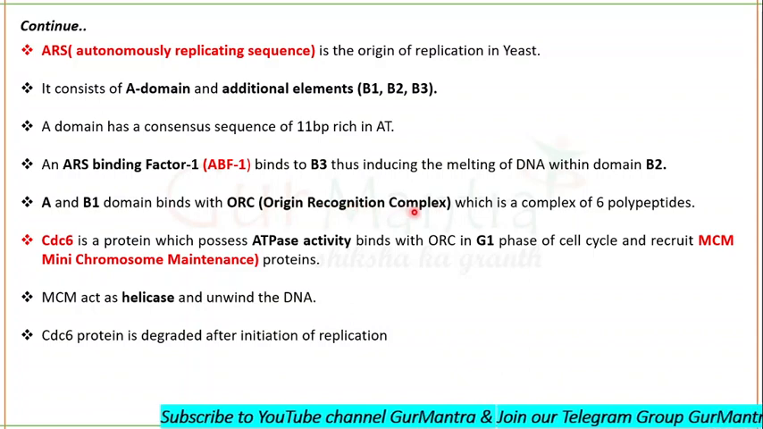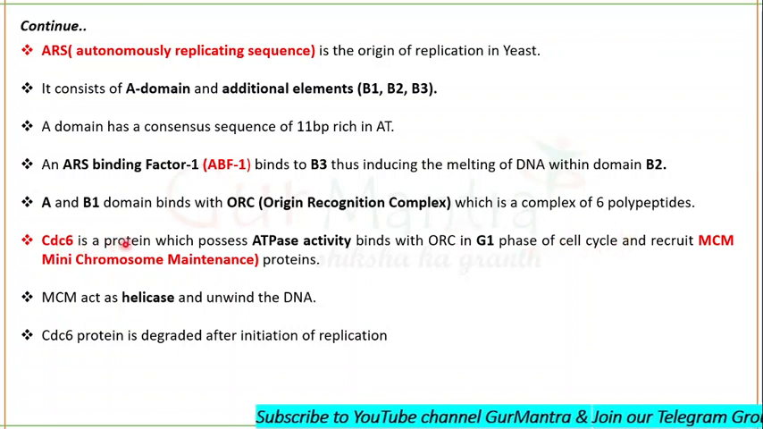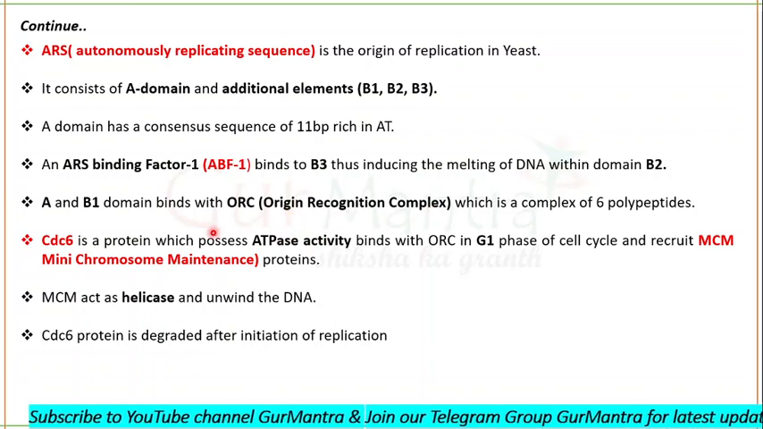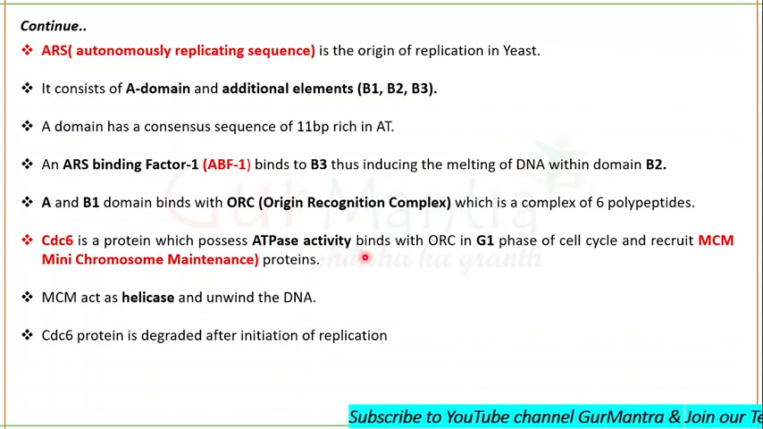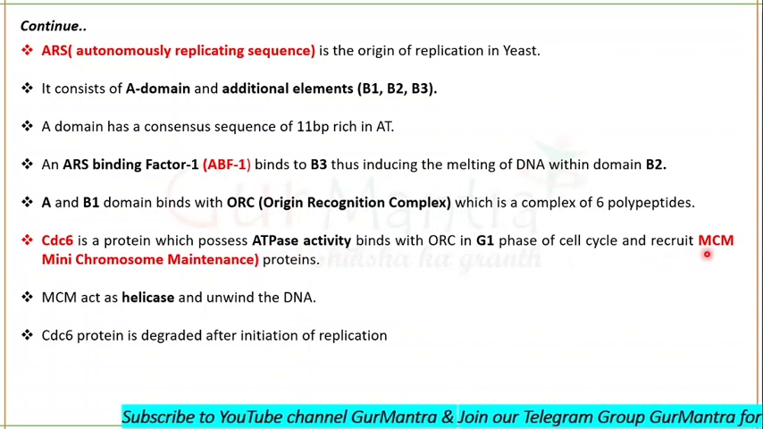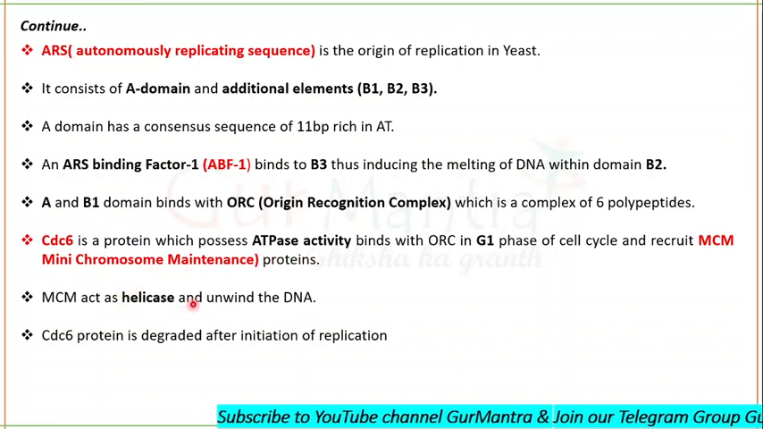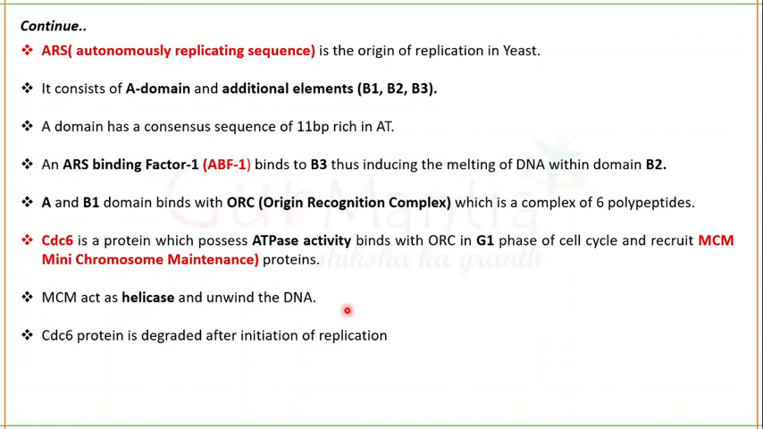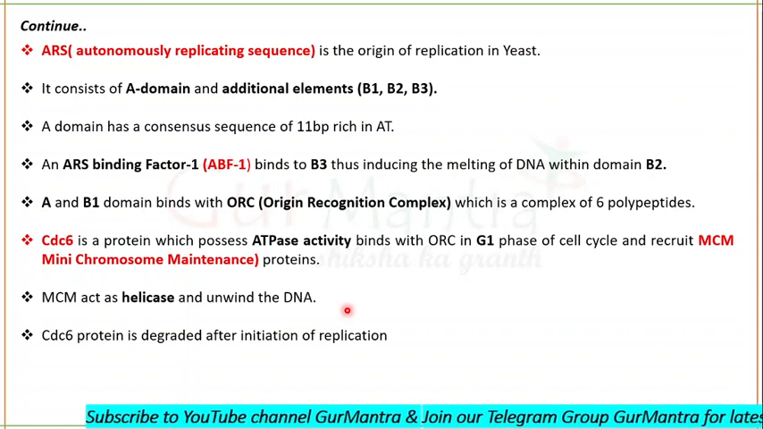Now this origin recognition complex will bind to a CDC protein in the G1 phase of cell cycle. CDC6 protein binds to this origin recognition complex. This CDC protein has ATPase activity. So this CDC protein recruits MCM, mini chromosome maintenance proteins. What is the function of this mini chromosome maintenance protein? They function as helicase which unwind the DNA, and hence next primer will be recruited and DNA polymerase will elongate the strand. Fine.